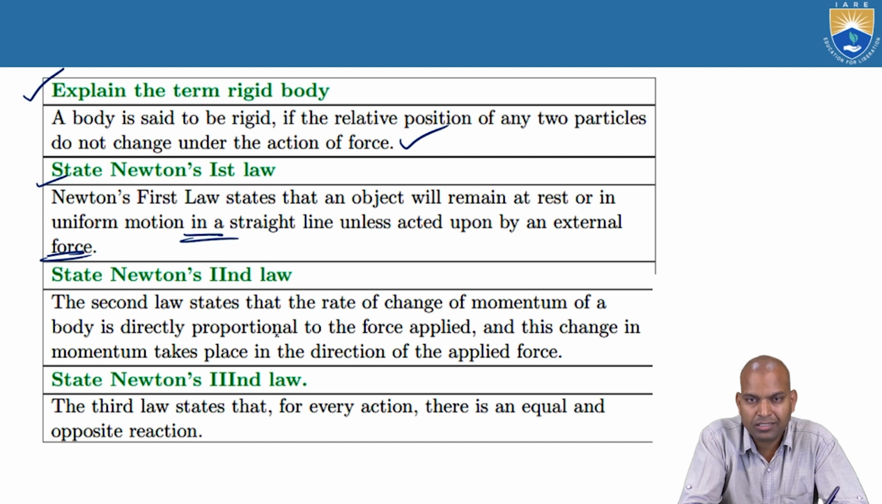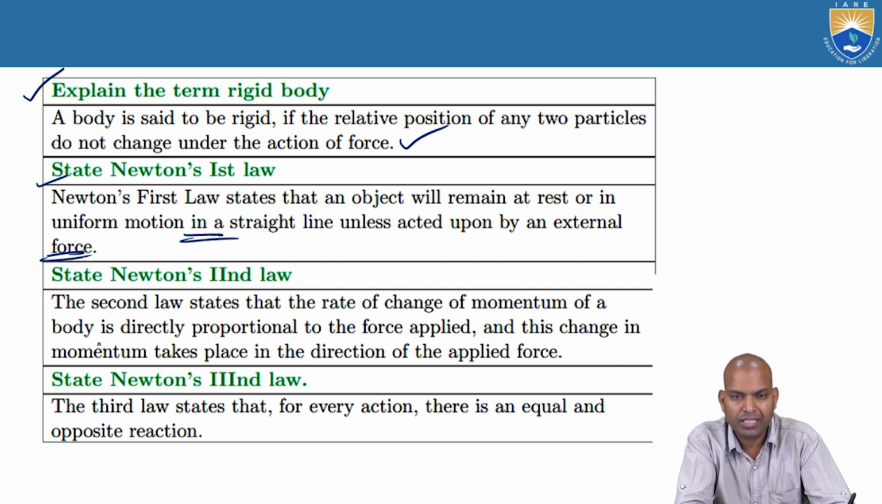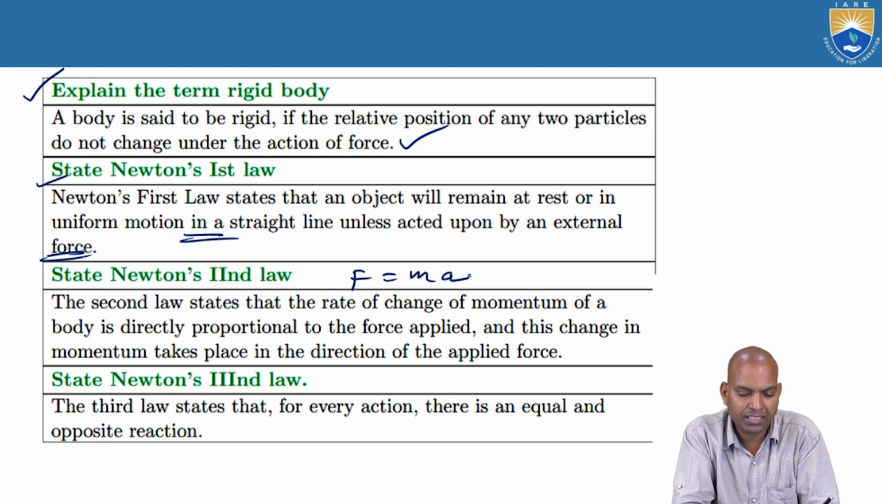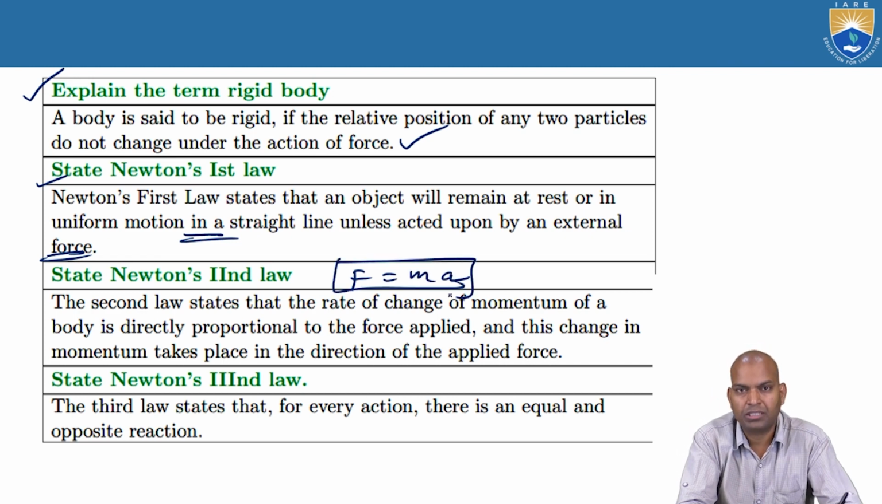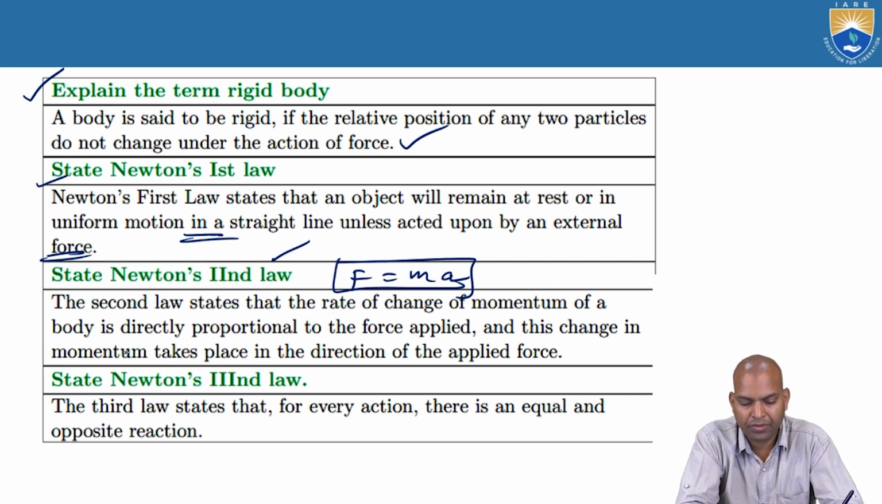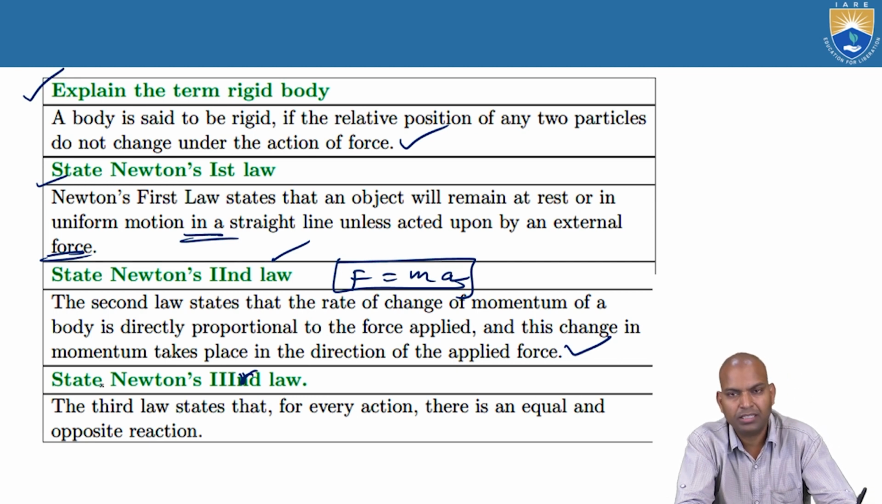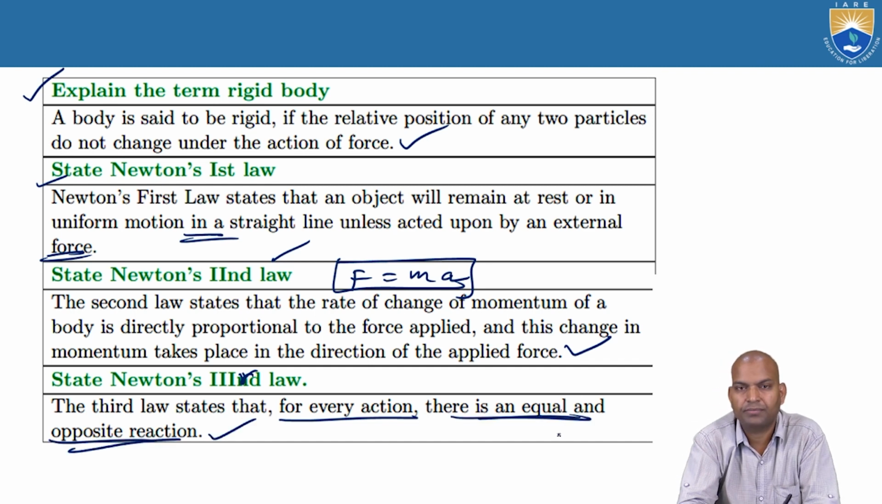The second law says that the rate of change of momentum of a body is directly proportional to the force. That's why m into (v minus u) by t, that is F equals ma. The force F equals mass times acceleration. This expression is obtained from Newton's second law. This change in momentum takes place in the direction of the force. And finally, everybody knows the third law. What is the third law? It states that for every action, there is an equal and opposite reaction.